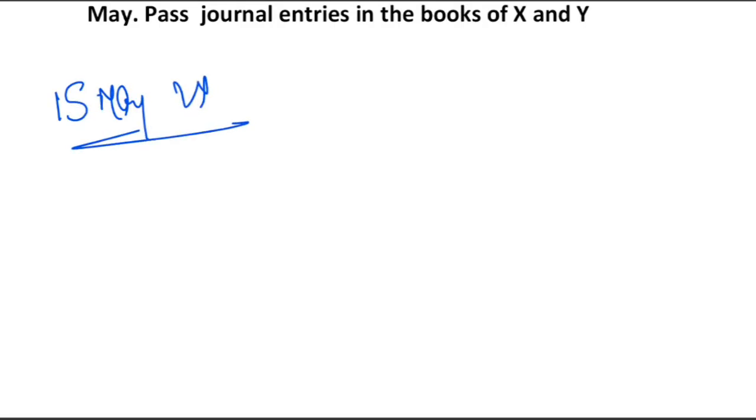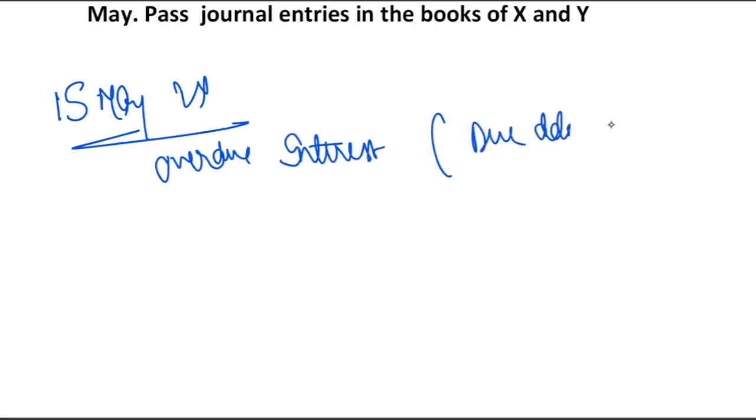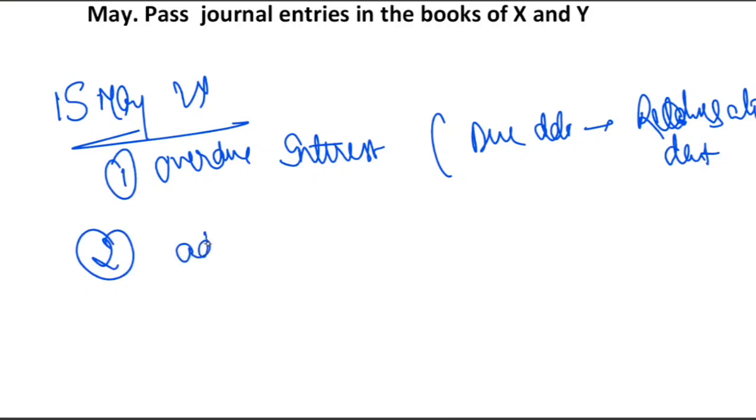So we must calculate the overdue interest from the due date till the realization date. First thing we have to compute is the overdue interest. Second thing is the additional exchange gain or loss.